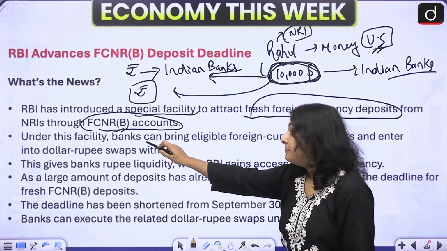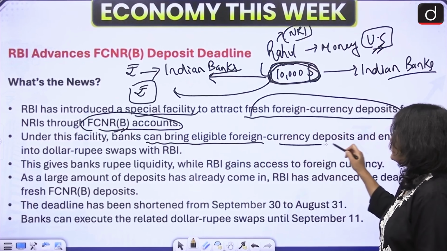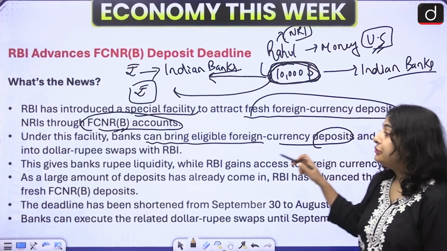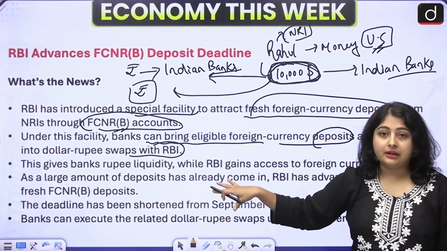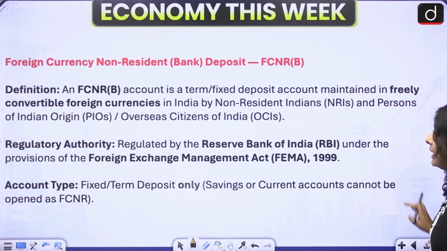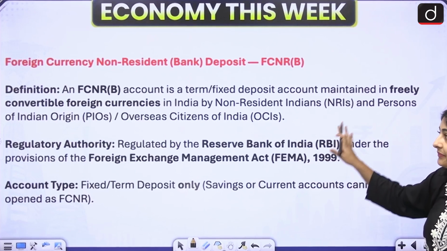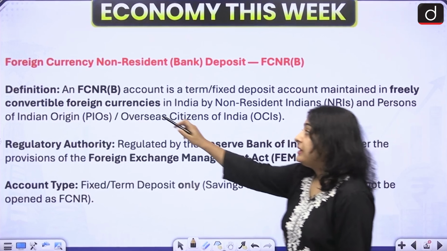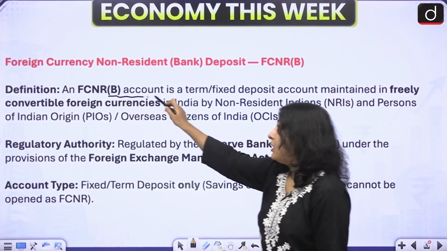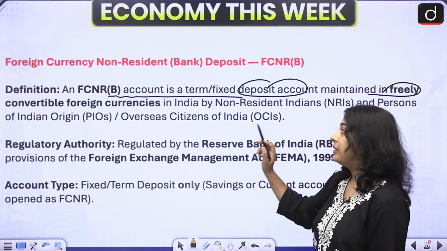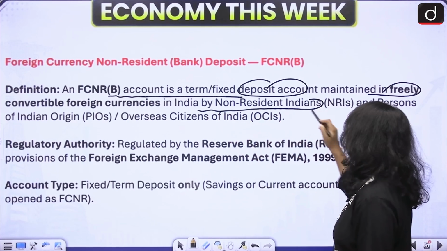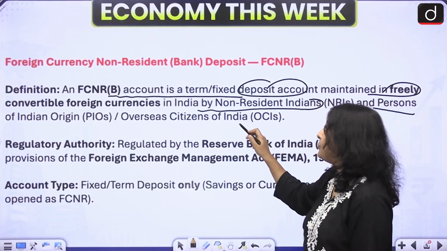Under this facility, banks can bring in eligible foreign currency deposits and enter into a dollar-rupee swap with RBI. Okay, we will come here again. Let us first of all try to understand the concept. The foreign currency non-resident bank account is a term fixed deposit account maintained in a freely convertible foreign currency in India by non-resident Indians and persons of Indian origin and OCIs.